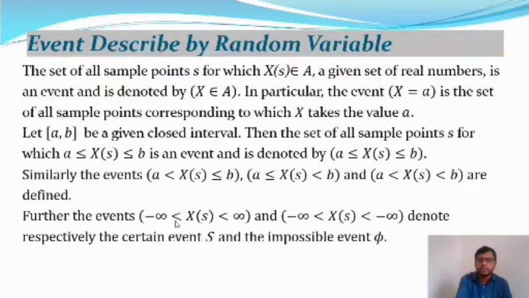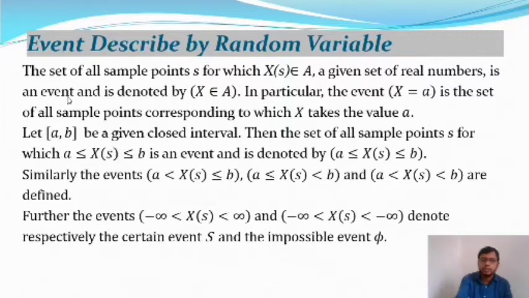This event, minus infinity to plus infinity, is called a certain event, the collection of all points. The impossible event is the one where the outcome is 0, so in that case the event is called an impossible event.